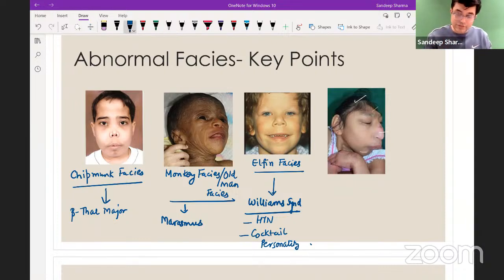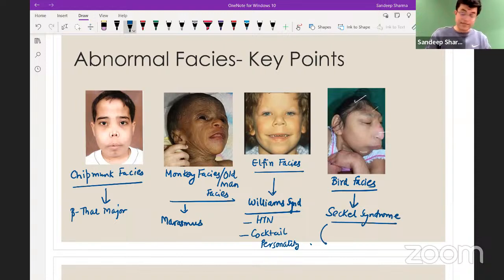This type of face is what you call bird-like facies or bird facies. Bird-like facies is typically seen in patients with Seckel syndrome. This is a child who is suffering from Seckel syndrome. And what is the gene involved in Seckel syndrome? They are characterized by ATR gene mutation. ATR gene mutation. And Seckel syndrome children always have short stature.